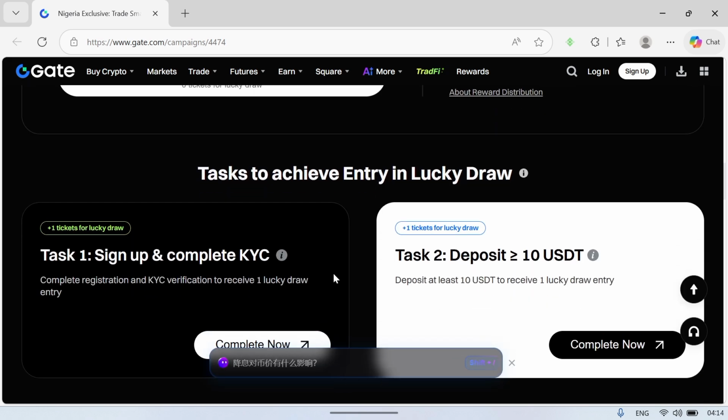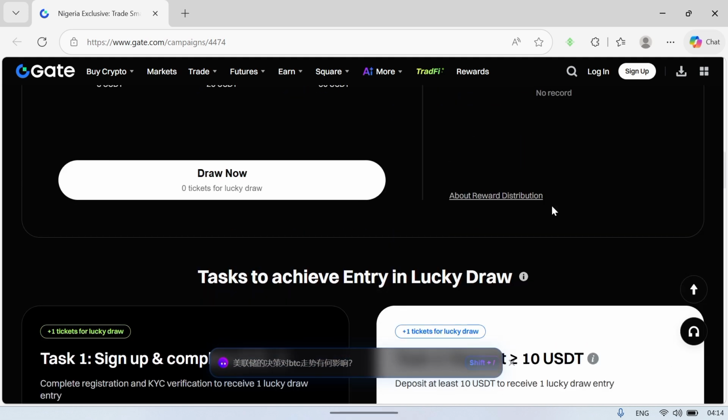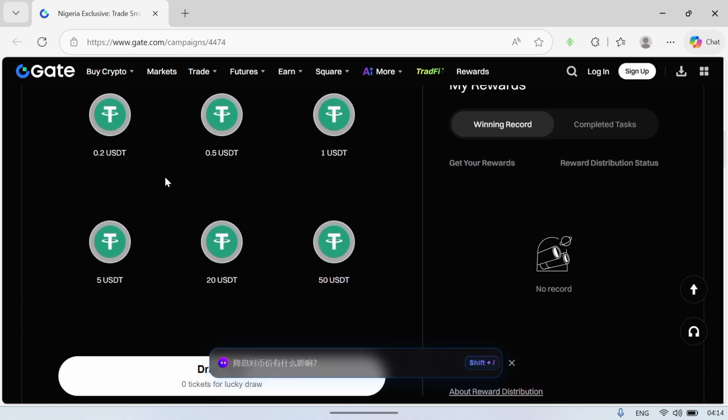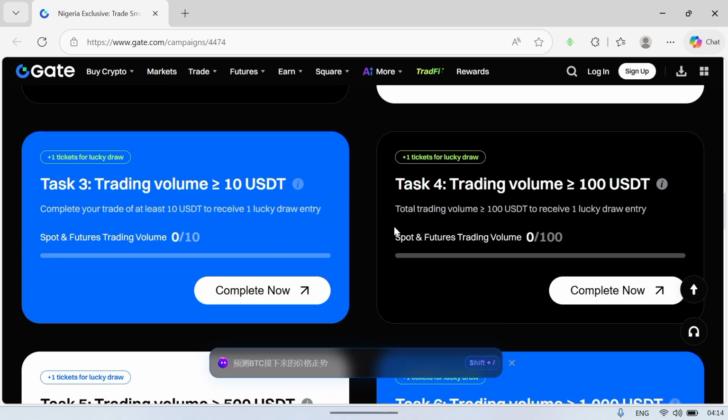Once you're done with that, if you want to go for more, you could deposit up to 10 USDT. You can see: deposit at least 10 USDT to receive 1 lucky draw. So if you make a deposit of 10 USDT in your account, you stand a chance of getting a ticket to spin this wheel. Now if you go ahead and trade with your 10 USDT and accumulate a trading volume greater than 10 USDT, you get another ticket.